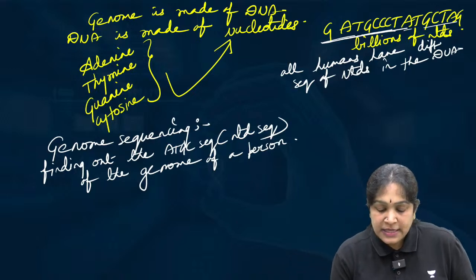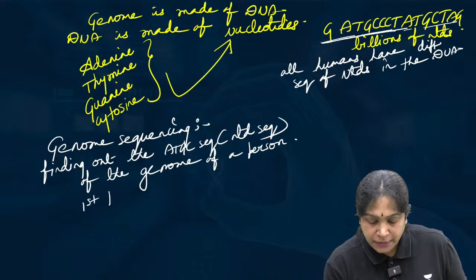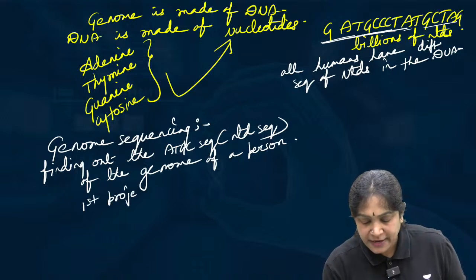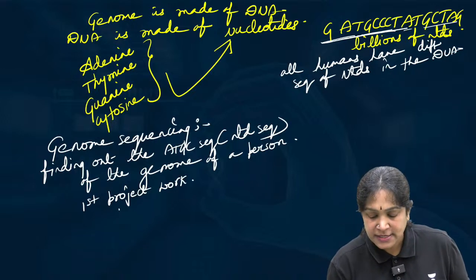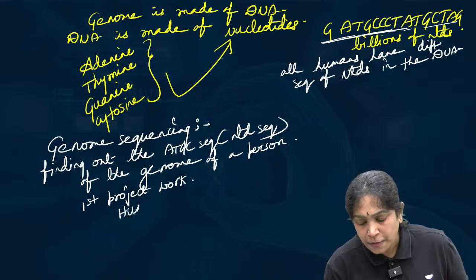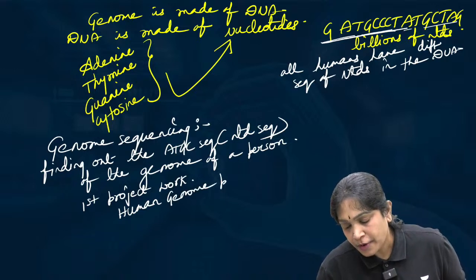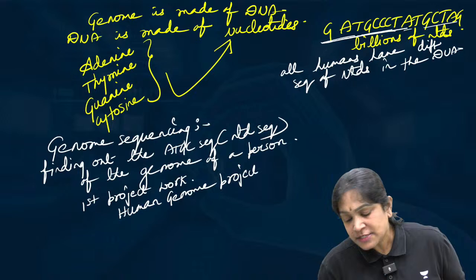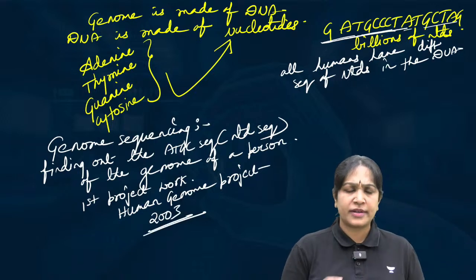The first project work in this field is the Human Genome Project. This was completed in the year 2003 itself. Not recently.